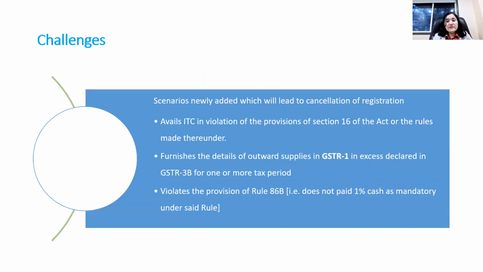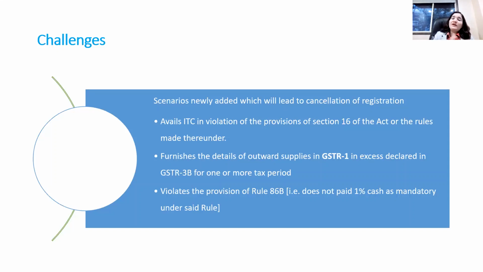If we refer to section 16, there could be a scenario wherein your vendor has not discharged the liability. So one can say that even in cases of a difference between GSTR 2A and ITC availed in GSTR 3B, there could be cancellation of the registration if there is a huge difference, because they could say that the vendor has not paid to the government, hence input tax credit is not available, and you have violated the provisions of section 16.